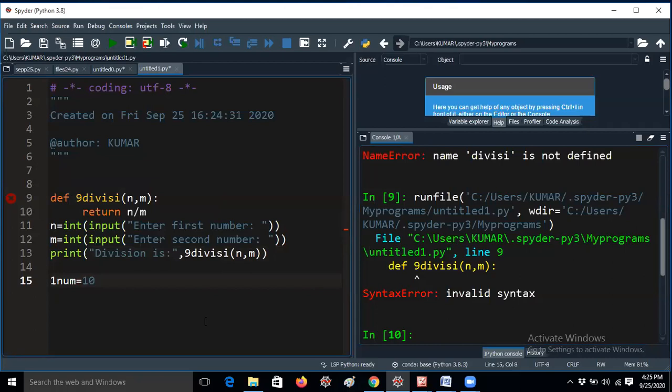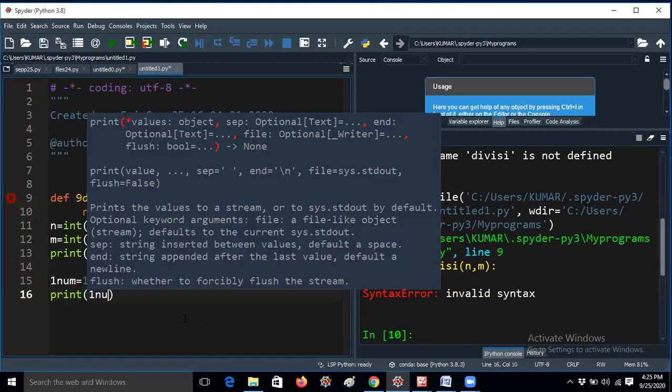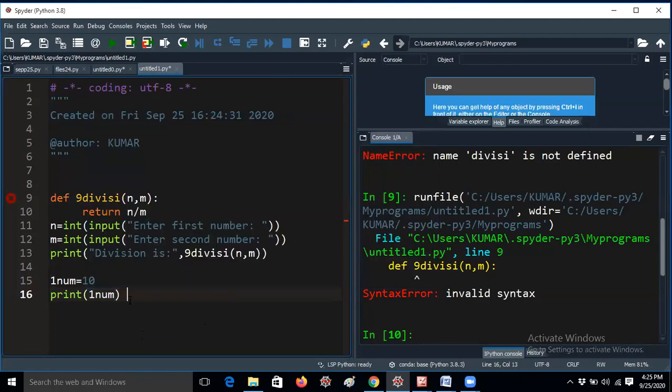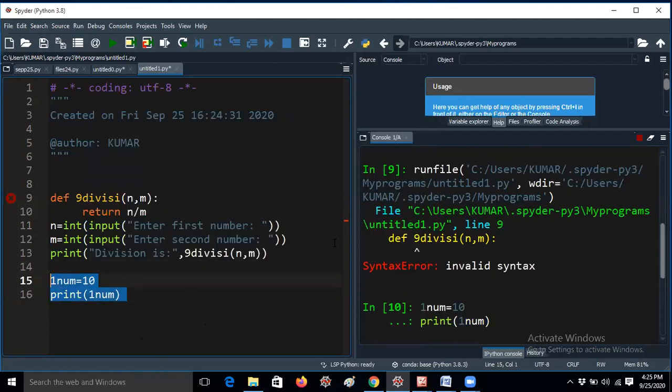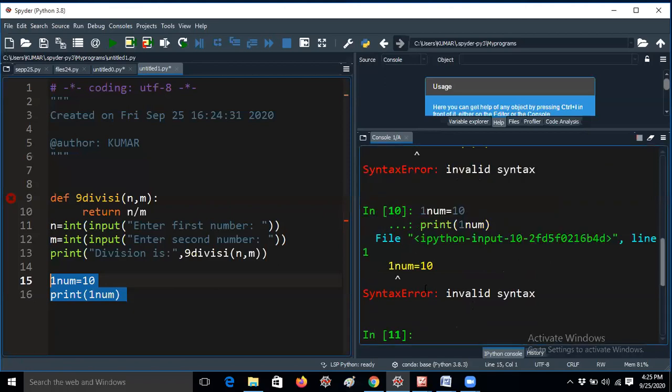Everything in programming is dependent on the basics. So how can we create a variable? If I am giving a single number, it is invalid. Let me run it once. Please wait. Print of one number. It is getting a syntax error, invalid syntax. If I am giving number only, it will not get any error message.